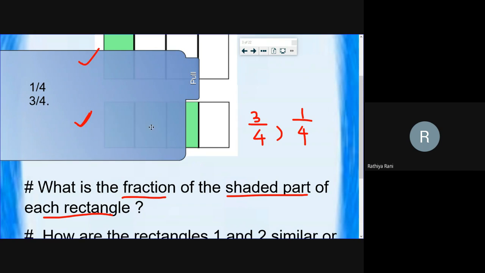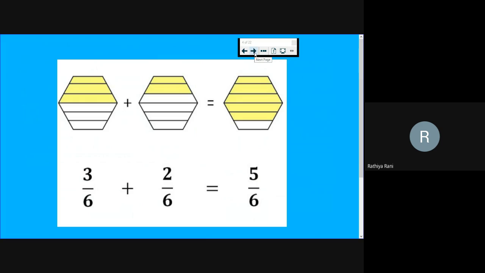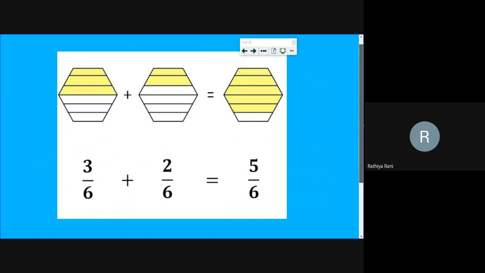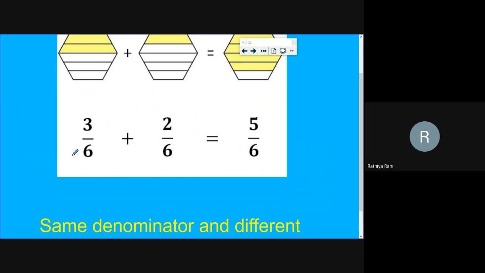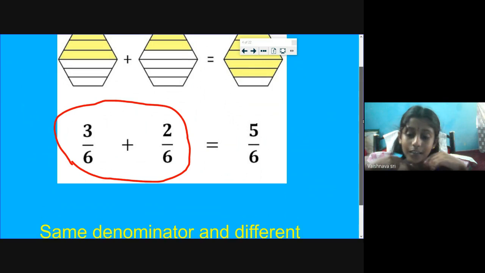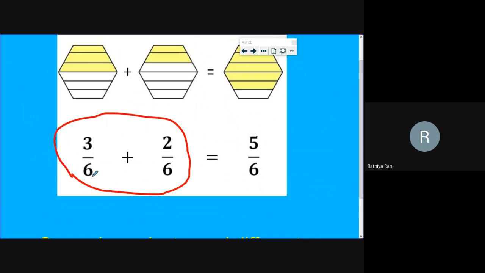Good. Very good. So these are the two fractions, 1 by 4 and 3 by 4. As you said, the similarity is the denominator and the difference is the numerator. So this is like fractions addition. How do you say this is like fraction? Vaishnavi, how do you know these fractions are like fractions? Because the denominators are same in the two fractions. Very good.